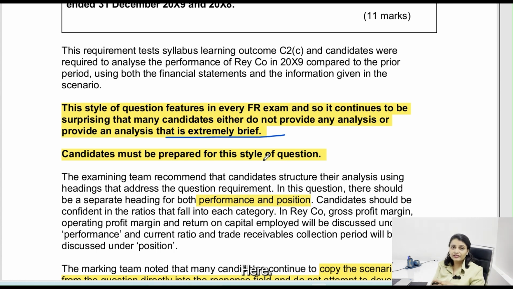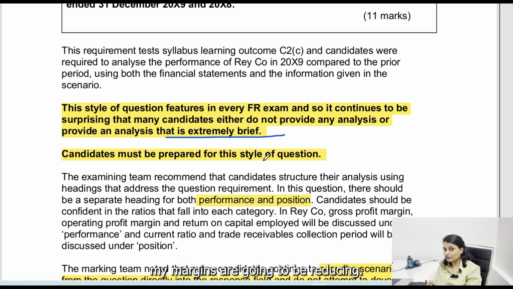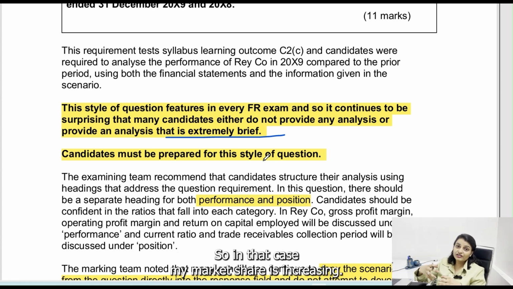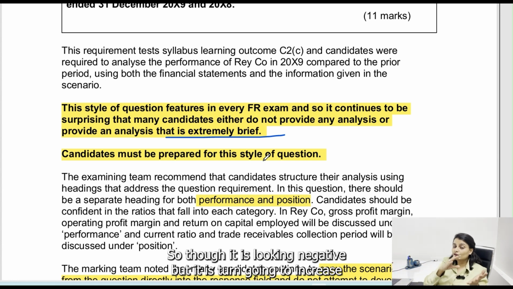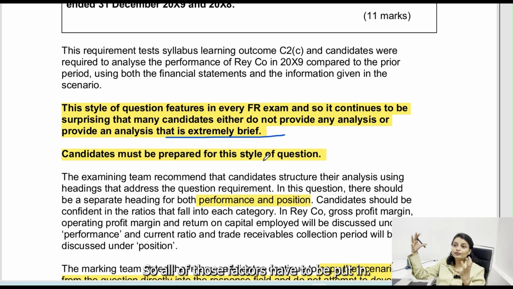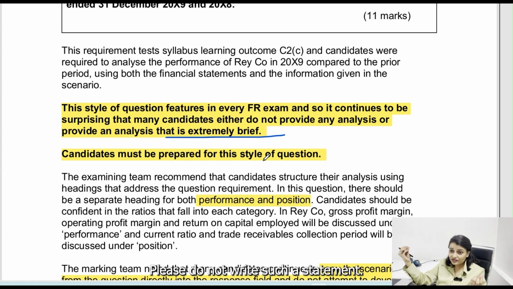To give you an example, here they have reduced their selling price. Now, if the selling price is reduced, definitely my margins are going to reduce. Probably you could also see that I am doing that to fight competition. So in that case, my market share is increasing. Though it looks negative, it is in turn going to increase my market share and increase my profitability in future. So all of those factors have to be put in. You can't just say that revenue has dipped by 10% because our selling price has reduced. Please do not write such a statement. You need to go a little more in depth.